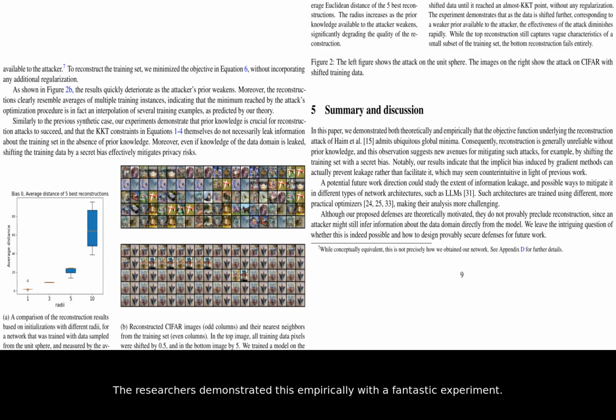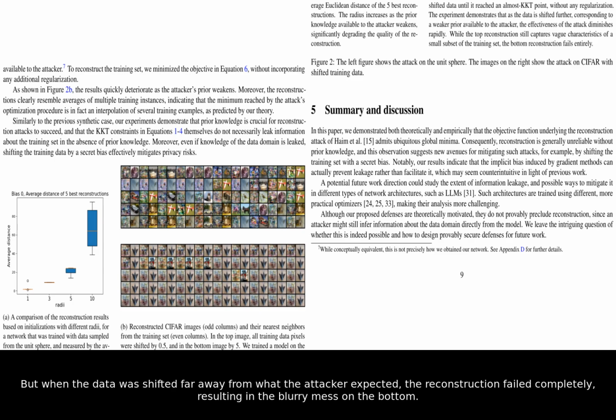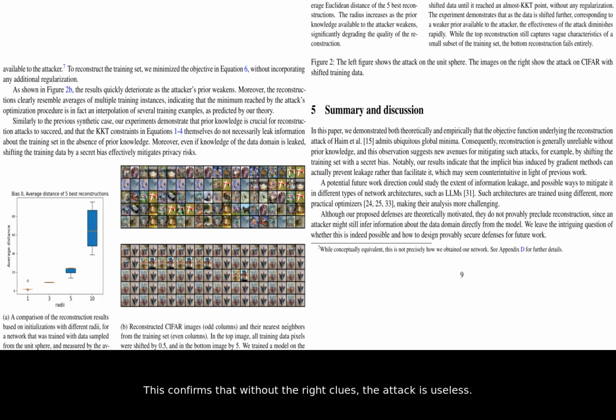The researchers demonstrated this empirically with a fantastic experiment. They trained a model on image data that had been secretly shifted. When the attacker's prior knowledge was correct, the reconstruction was somewhat successful, as you see in the top row. But when the data was shifted far away from what the attacker expected, the reconstruction failed completely, resulting in the blurry mess on the bottom. This confirms that without the right clues, the attack is useless.